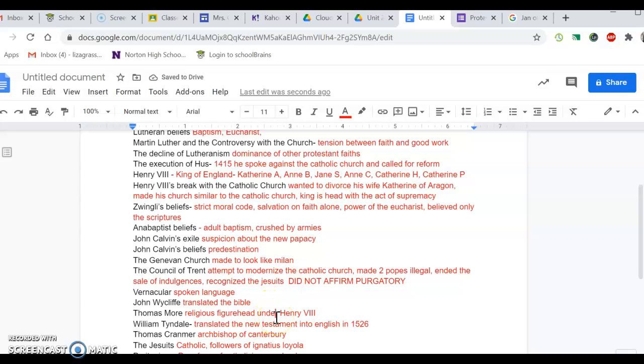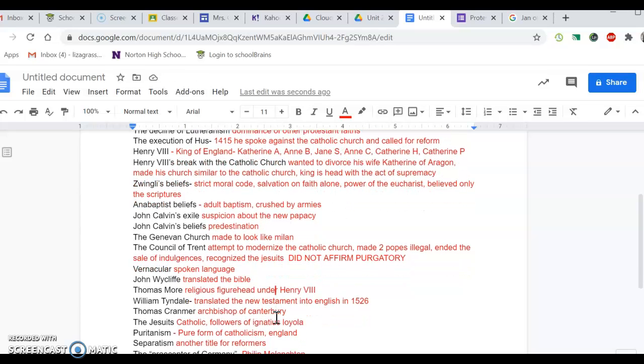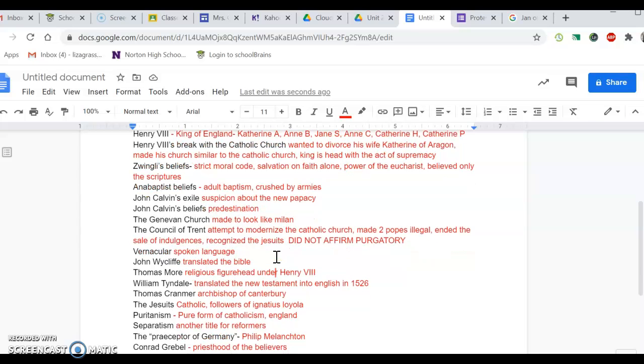The Council of Trent attempted to modernize the Catholic Church, made two popes illegal, and ended the sale of indulgences. It did recognize the Jesuits. However, it did not affirm purgatory. The vernacular is the spoken language of a certain place. John Wycliffe translated the Bible. Please note that William Tyndale also translated the Bible, specifically the New Testament, into English in 1526, so shortly after.